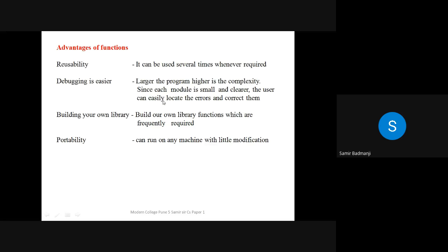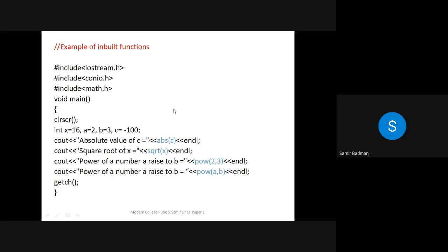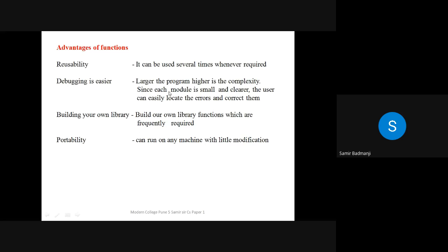Now in functions, what happens? We design small modules, which are nothing but a group of statements to do a particular task. Like this, we create n number of modules and include them in the main program. Whenever it is required, you can just call them. It is also easy to locate errors and correct them.